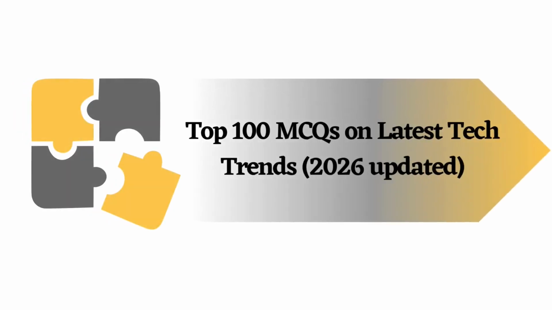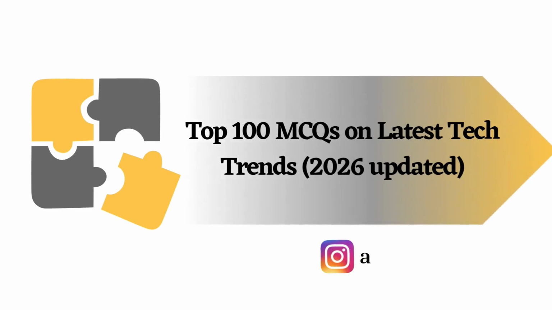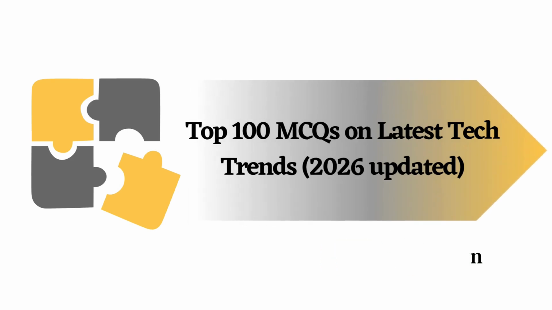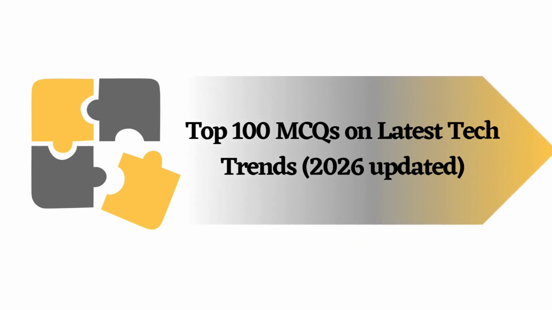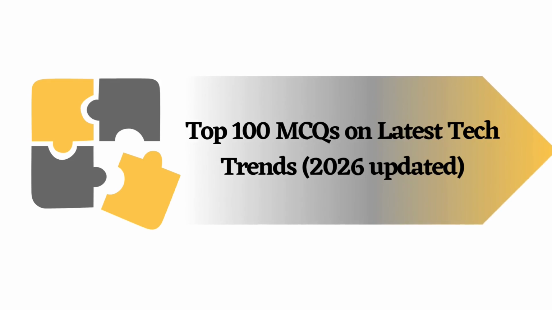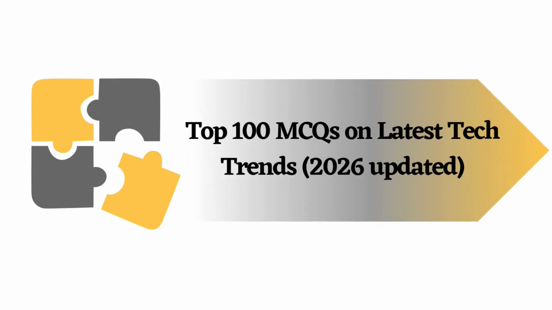In today's video, we bring you the top 100 multiple choice questions with detailed explanations based on the most important topics in computer science. This is not just a quiz, it's a complete learning session where you will understand every concept clearly. In this video, we will cover Internet of Things, that is IoT, edge computing, quantum computing, augmented reality, that is AR, and virtual reality, that is VR, and 6G technology.